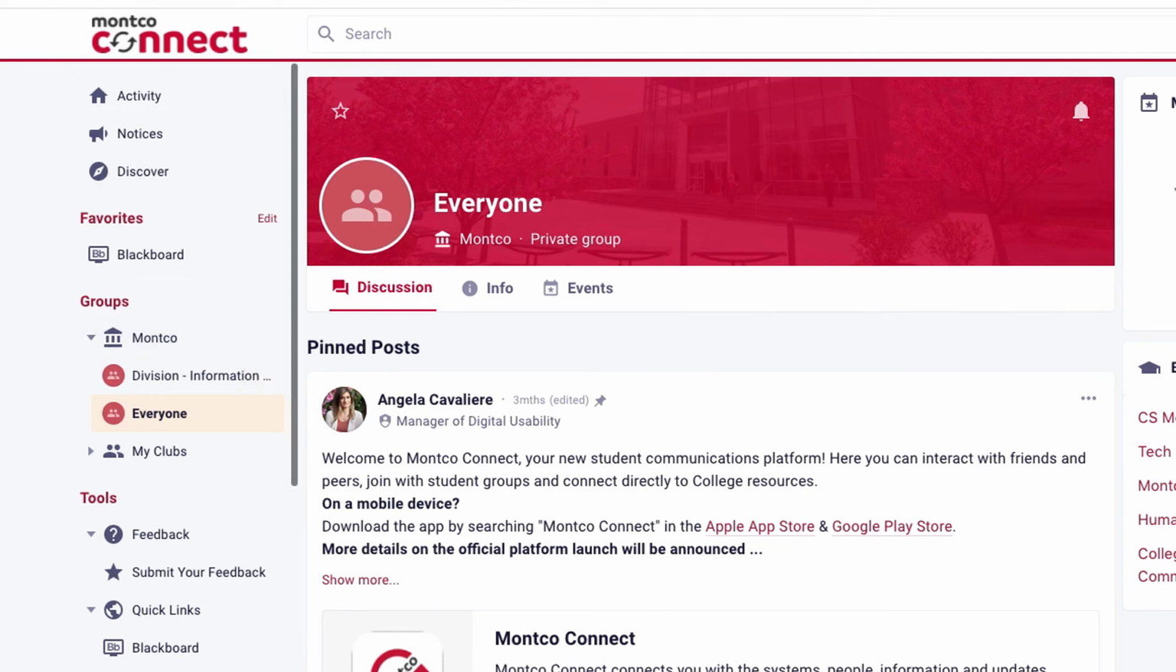Students are also able to request affinity groups, which, if approved, will provide an informal space for students of a common interest, like study groups, to communicate. Groups for employees are being piloted in the fall of 2020.